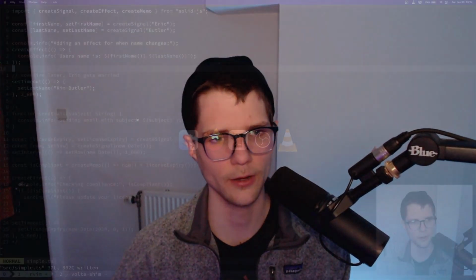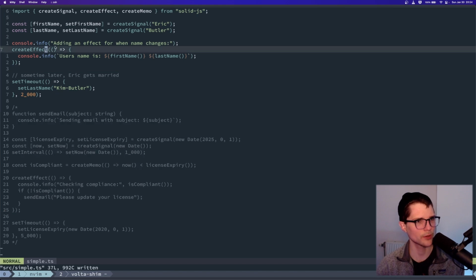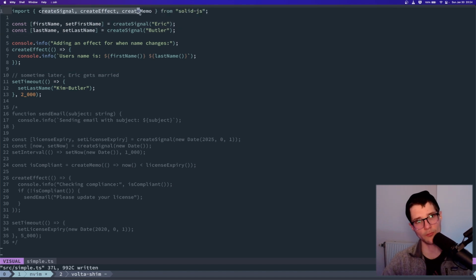So here I have a little thing I'm running here. So we'll just ignore this commented code. It's actually pretty straightforward, right? Just like in the code we were reading a second ago, I've got two pieces of state, two signals, right? I'm using this SolidJS library. I'm importing my three primitives, essentially, or the ways to create my three primitives, right? And I'm utilizing them, right?